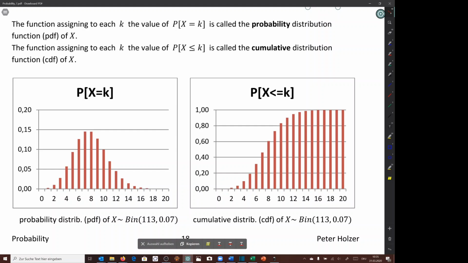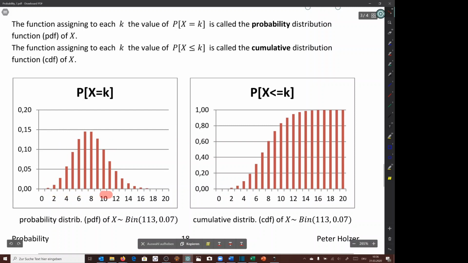So if I ask now, what is the probability that x will be at most 10, for example? Well, we can read that off immediately here. And we see the probability that x will be 10 or smaller is a little bit more than 80%, or maybe 82%. We could obviously read that off also here by summing up all these values here on the left.